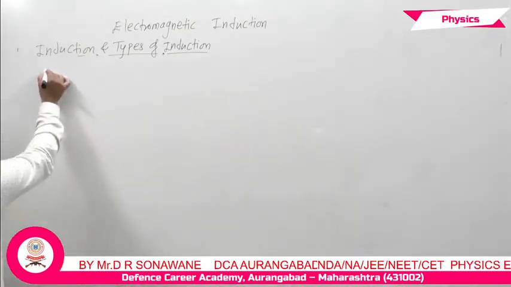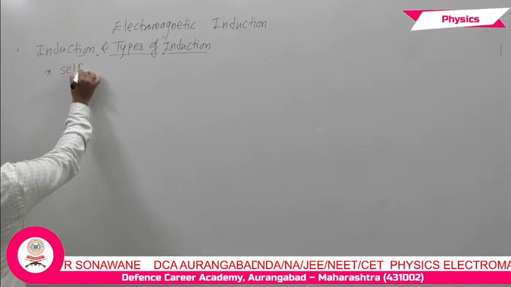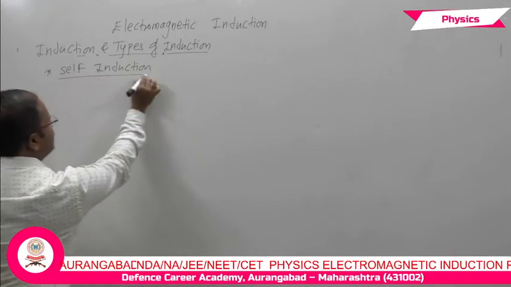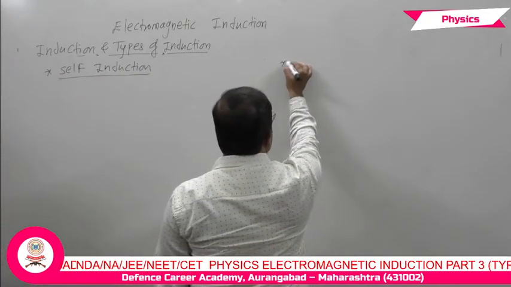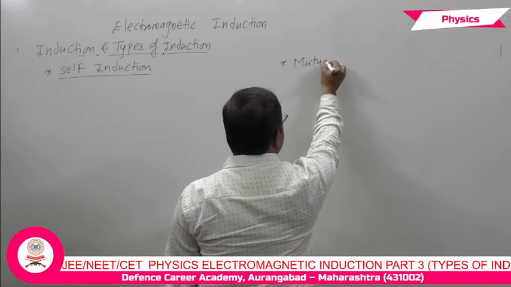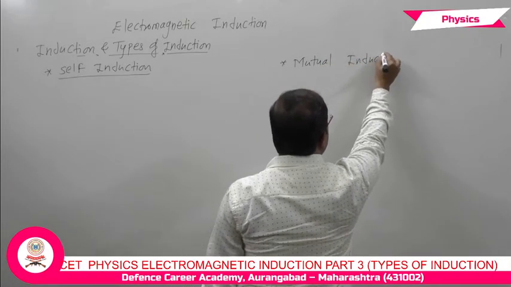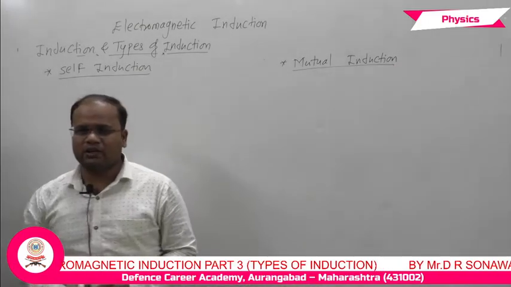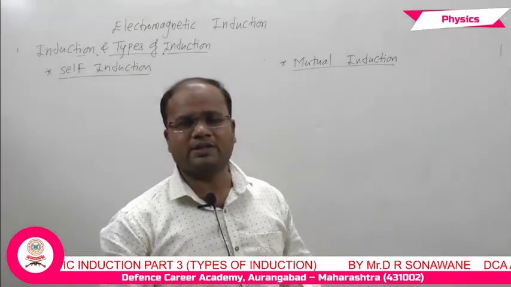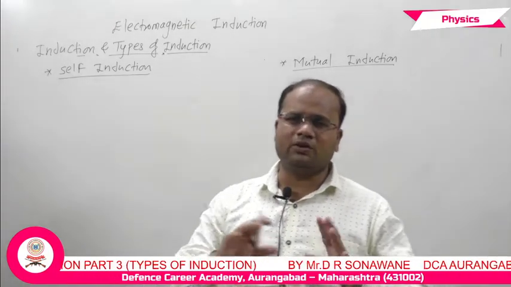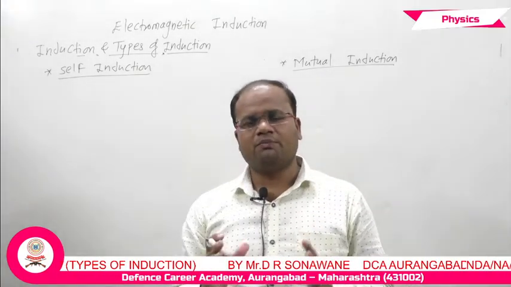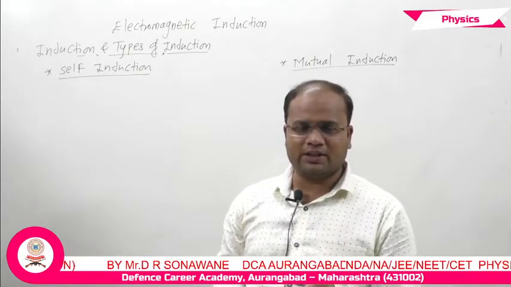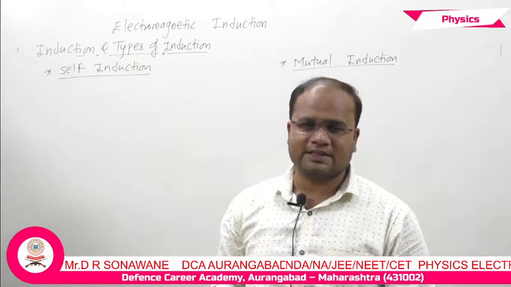First one is self induction, and the second is mutual induction. First of all, we will see self induction. What do we mean by self induction? If we consider any coil and pass a current through that coil, then the change in magnetic flux in that same coil is nothing but self induction.